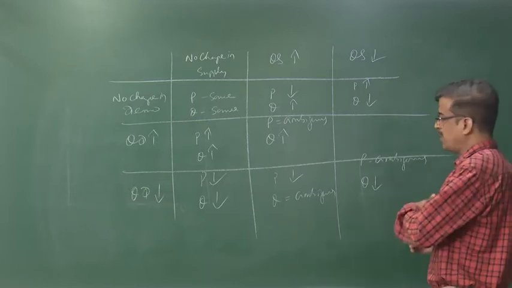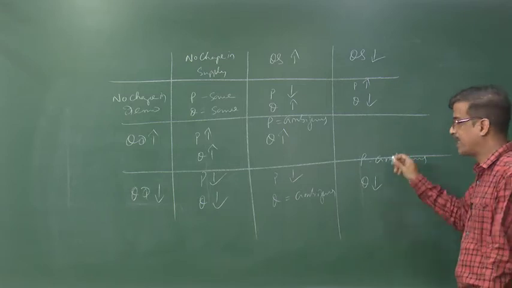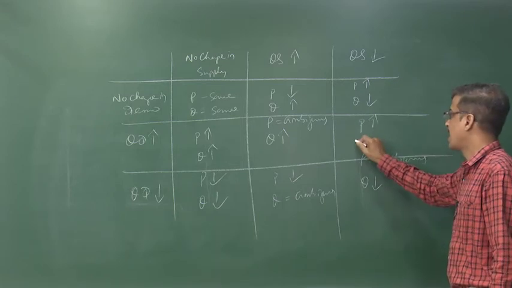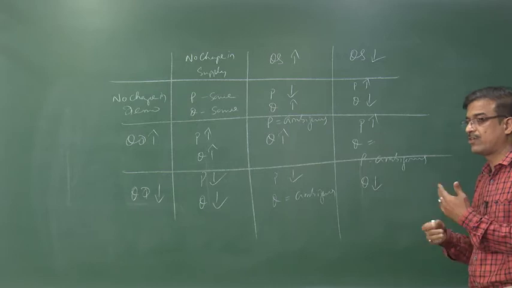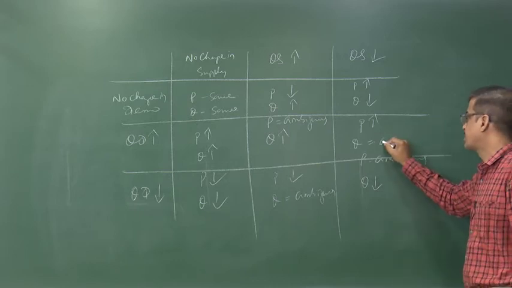Now the last block to be that the demand shifted towards right, demand increases and supply falls. In that case price definitely rises. And what about the quantity? Quantity you can't say whether it will increase or decrease, that will be ambiguous.